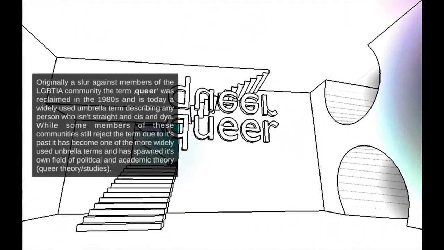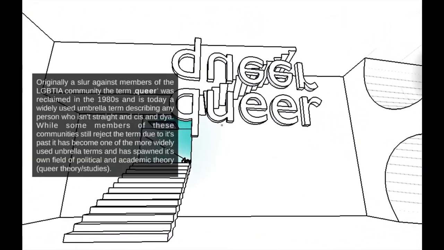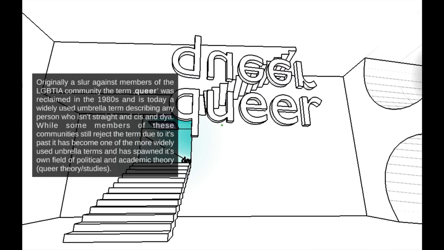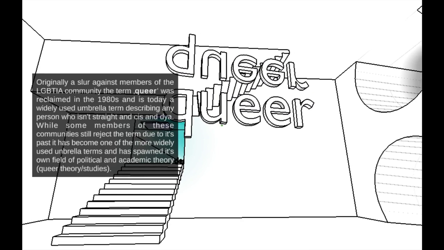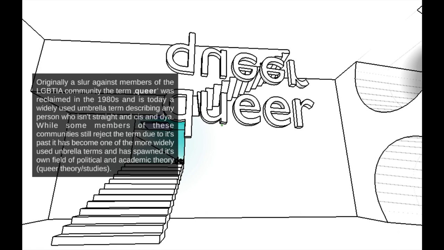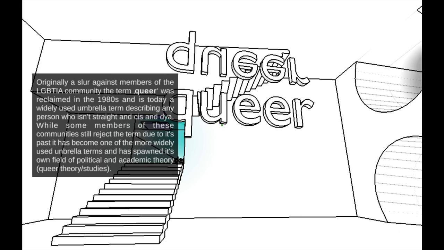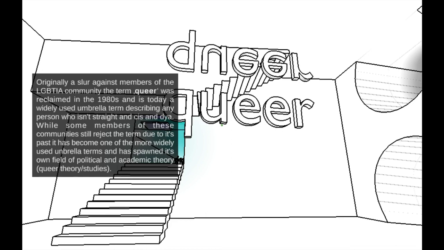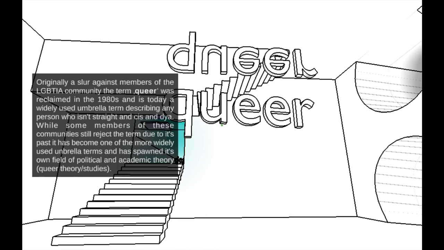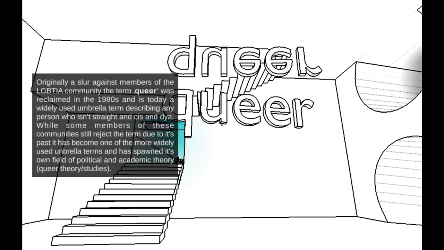Queer. Originally a slur against members of the LGBTIA community, the term queer was reclaimed in the 80s and is today a widely used umbrella term describing any person who isn't straight and cis and dia. While some members of these communities still reject the term due to its past, it has become one of the more widely used umbrella terms and has spawned its own field of political and academic theory.